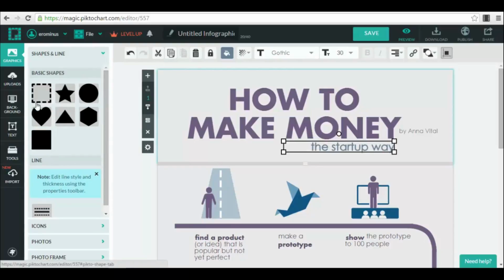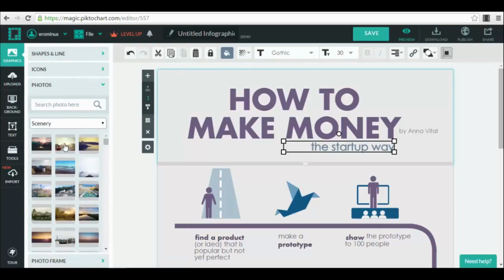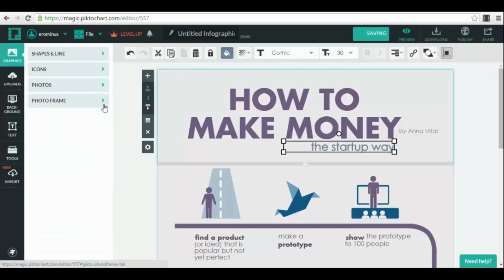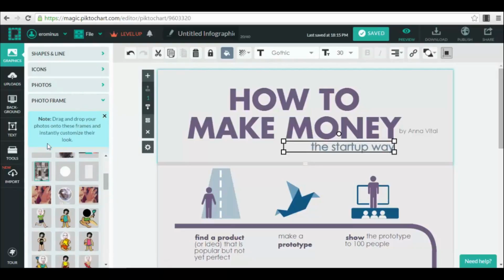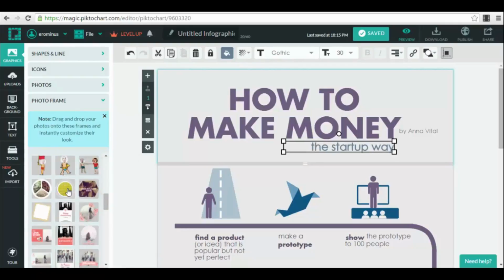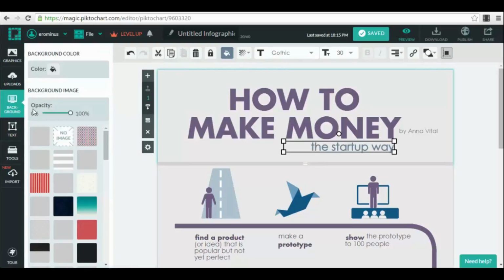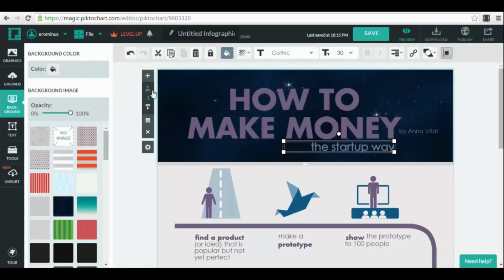You can add different types of shapes and lines, as you can see here in this menu on your left side. You can add different types of photos if you want to, and also different types of photo frames. For example, we have these letters here which look very nice, and other types of photos. Then we have, for example, backgrounds. We can use different types of backgrounds, patterns that we can choose from. For example, let's have a look at this one, with the stars. It looks very, very nice.